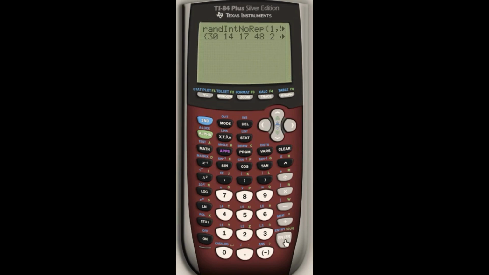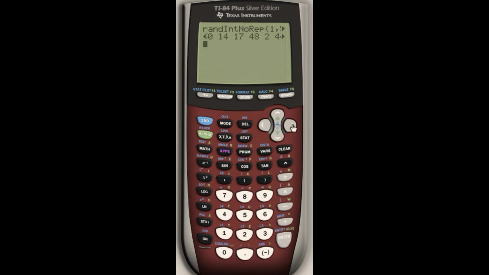So let's see what we got. 30, that is a number card. All right, so we already have our number card. Very good. And second, we have 14. That is going to be a face card. All right, 17 is a number card. 48 is a number card. And we have 2. That's our ace. Very good. So suppose we needed more than 5 cards. We got a nice pull there.